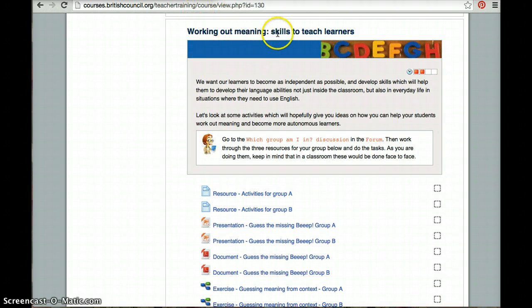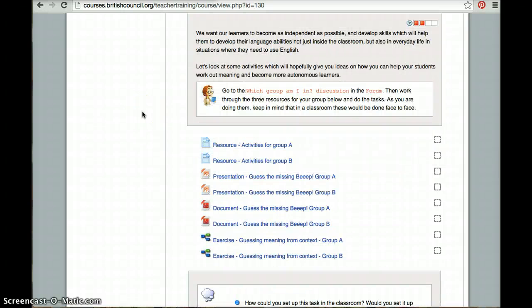Working out meaning skills to teach learners. So here we have introduction, and then go to the which group am I in discussion in the forums. Then work through the 3 resources from your group below and do the tasks. As you are doing them, keep in mind that in a classroom this would be done face to face.